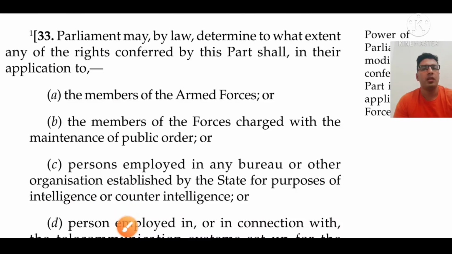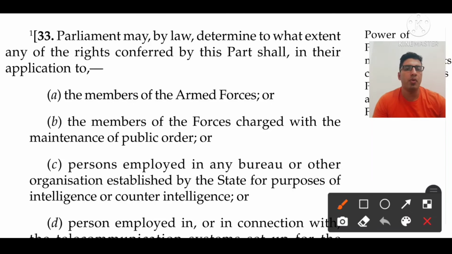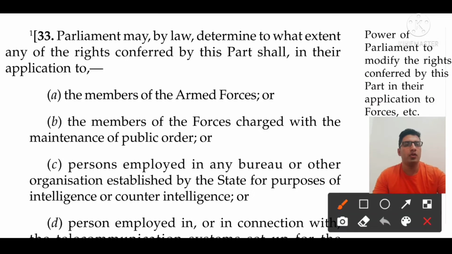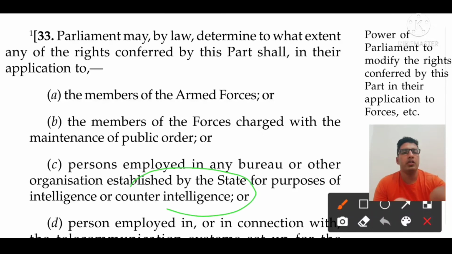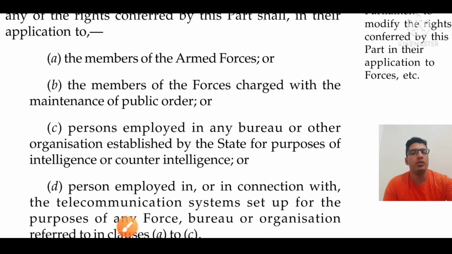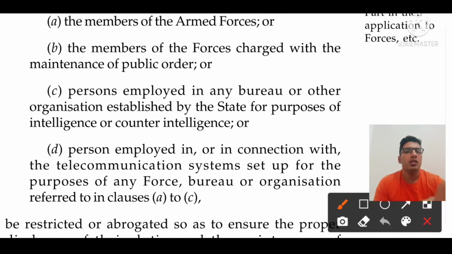And if a member of the force is charged with the maintenance of public order, like if you have authority and are posted in any department maintaining law and order, then your fundamental rights can be curtailed by Parliament. Even if you are a member of any counterintelligence and intelligence authority, or a member of the telecommunication department or CBI, your fundamental rights can be abrogated. That comes under Article 33, and Parliament can amend the fundamental rights for such persons.